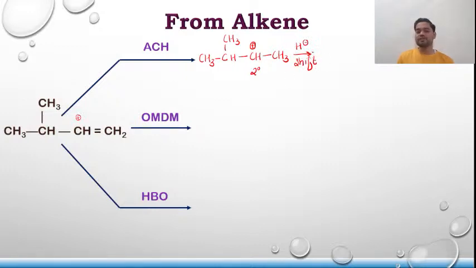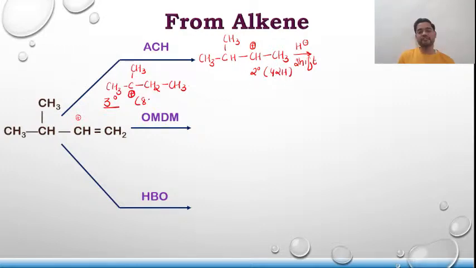The moment it undergoes 1,2 hydride shift, the product that is going to form is CH3, C, CH3, CH2, CH3, and there will be a carbocation over here. And now this time the carbocation which has been formed is 3-degree. Over here the number of alpha hydrogens was 4, and over here the number of alpha hydrogens is 8.